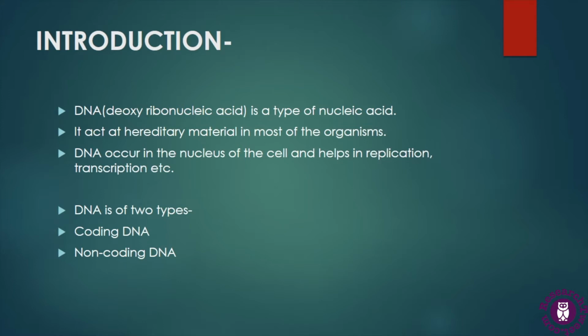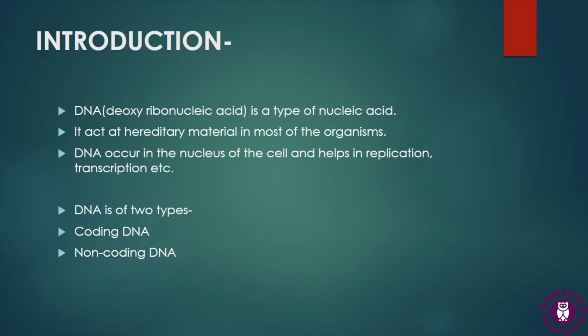Now, DNA is also called deoxyribonucleic acid and it is a type of nucleic acid. We know that nucleic acids are the most important macromolecules found in all cellular organisms, and there are two types of nucleic acids, which were first discovered by Friedrich Miescher. The first one is DNA, deoxyribonucleic acid, and the other one is RNA, ribonucleic acid. Now, DNA acts as the hereditary material in all organisms, except some viruses and some prokaryotic organisms, where the RNA molecule acts as the hereditary material.